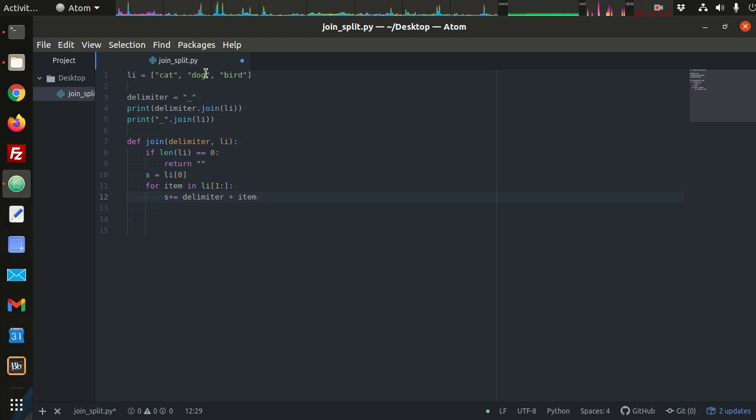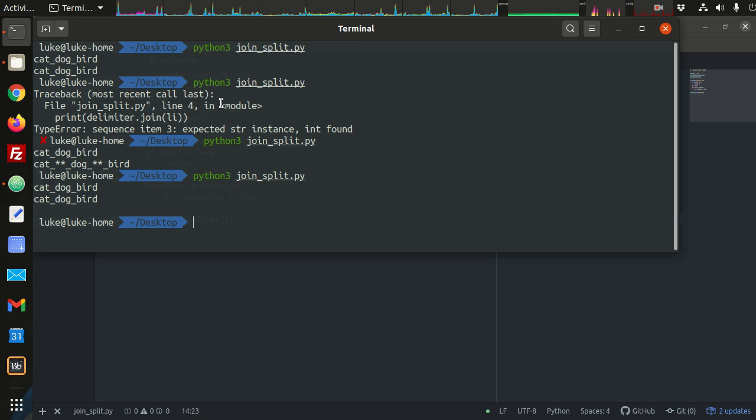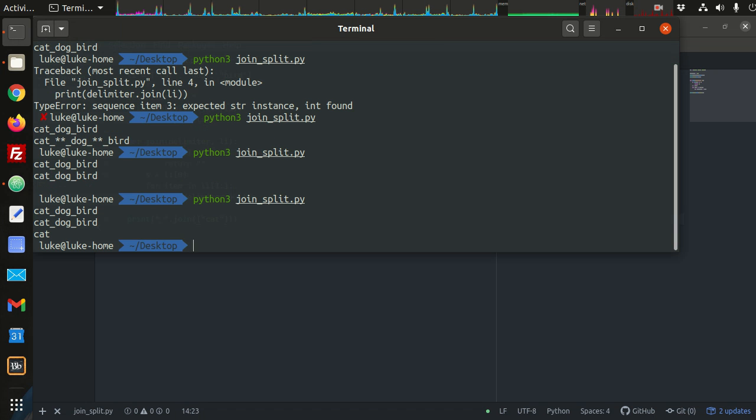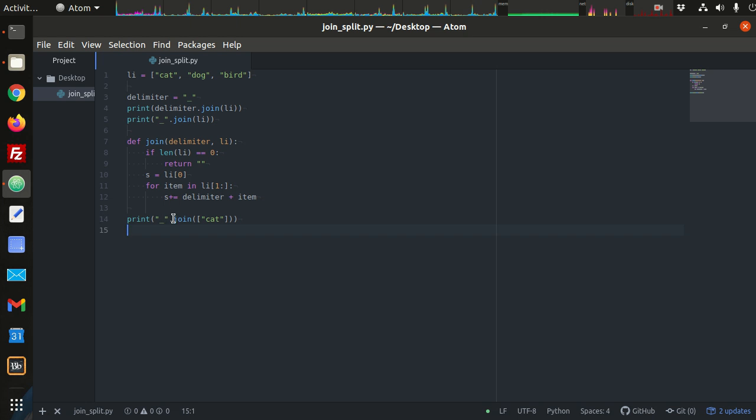Right? And we can test that out as well. So let's print out. We have a delimiter of underscore, and we want to join, and let's say we have a list with just cat in it. All right, so that should just output cat with no delimiter characters. Right, so that's the default behavior of the .join method that's attached to the string object. All right, so we want to mimic that.